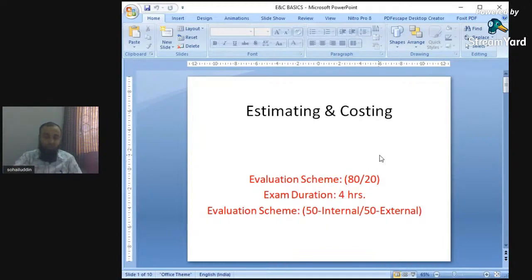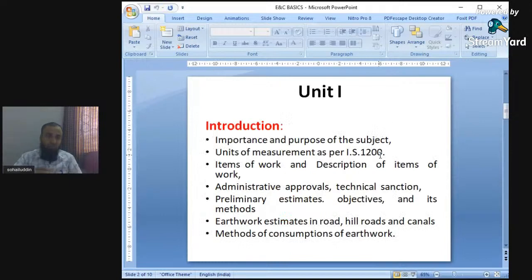As today is the first lecture, we will have some introduction regarding estimating and costing. There are 6 units in estimating and costing, so we will have a review of the different units and the different things related with the units. This is unit number 1.